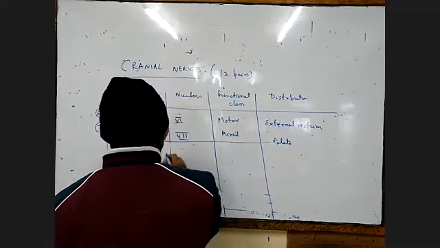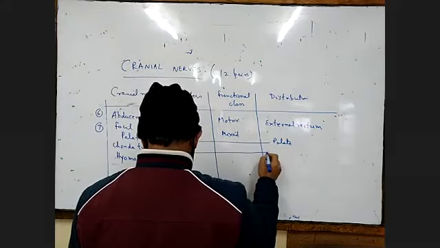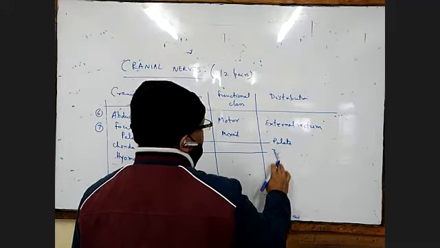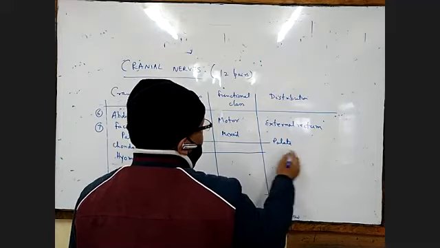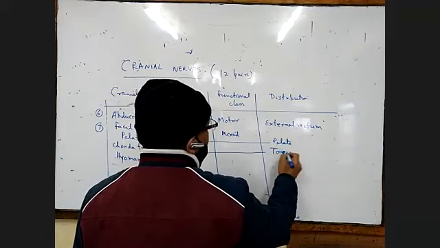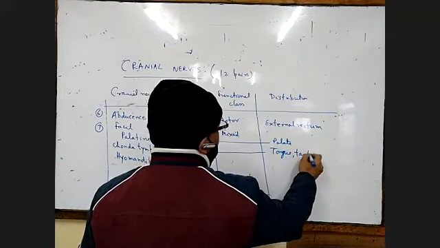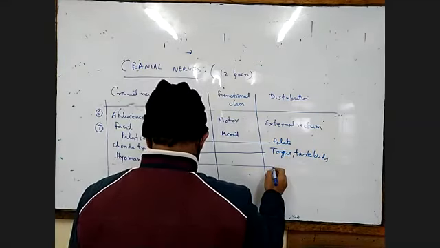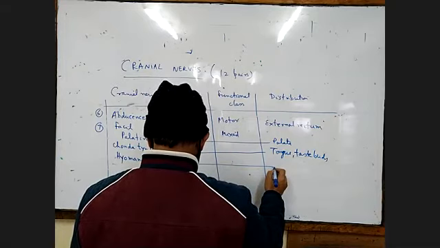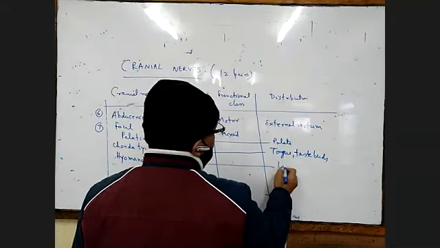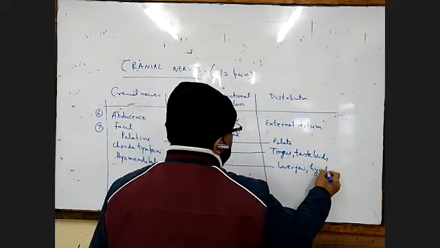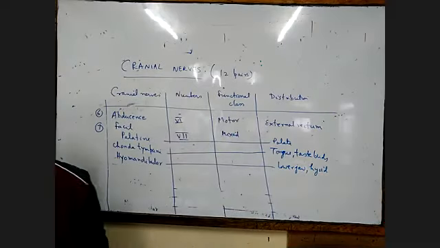Then the chorda tympani supplies the tongue and the taste buds. Then our hyomandibular is supplied to the lower jaw and the hyoid.